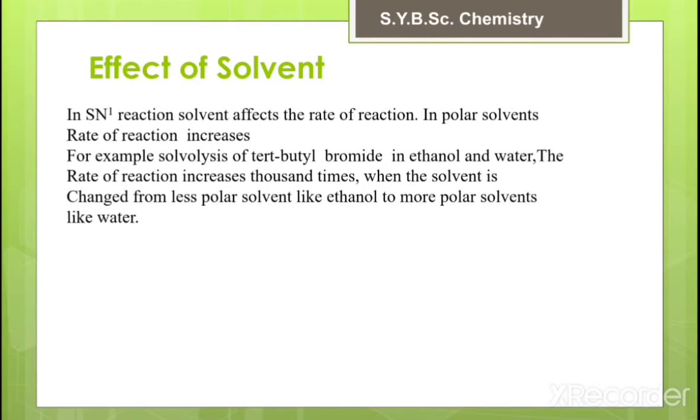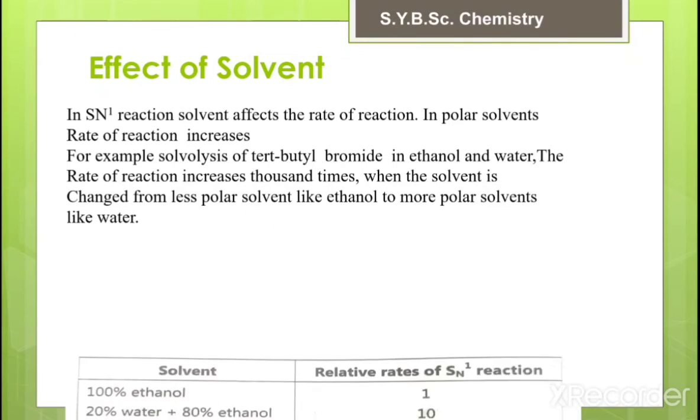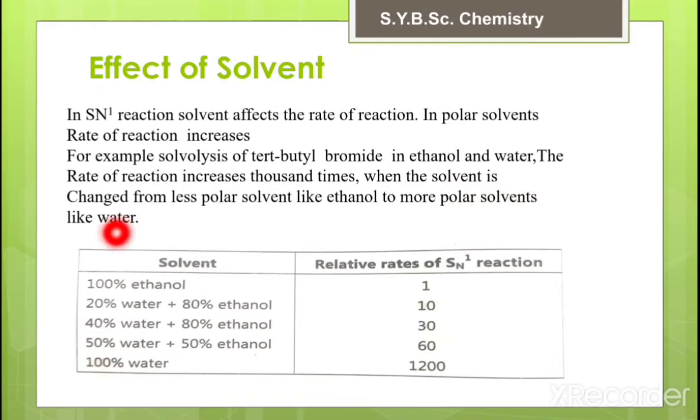In the SN1 reaction, the rate determining step is the formation of carbocation and halide ion. Generally, polar solvents like water can stabilize both ions by solvation, and a polar solvent increases the rate of SN1 reaction. For example, in the solvolysis of tertiary butyl bromide in ethanol and water, the rate of reaction increases thousands of times when the solvent is changed from a less polar solvent like ethanol to a more polar solvent like water.